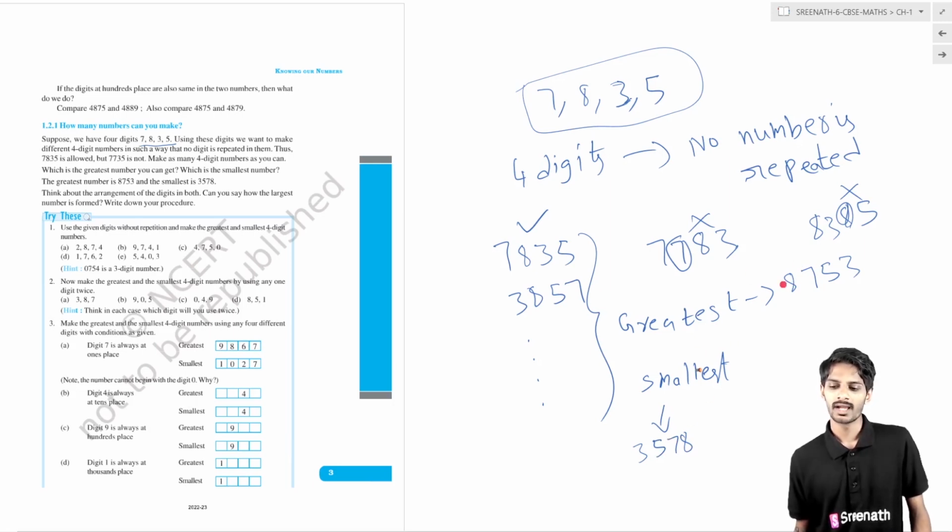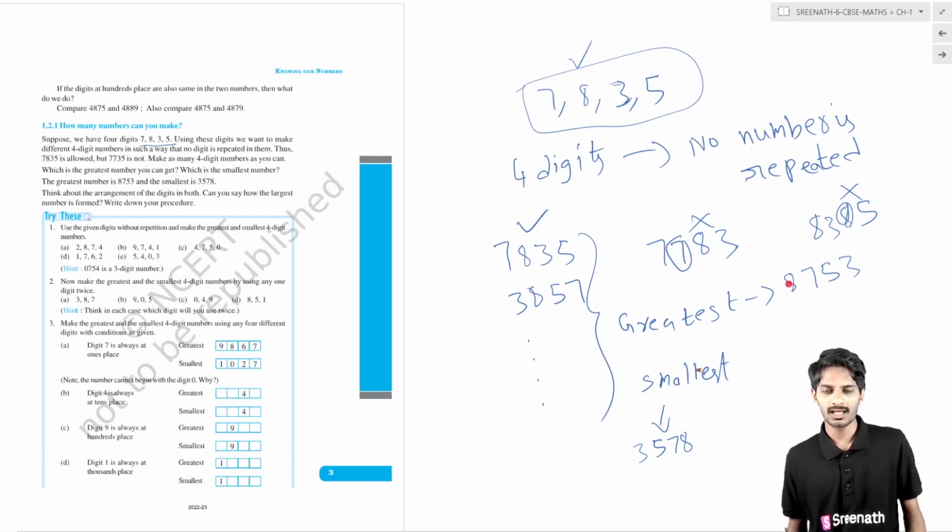Why is this the greatest number? Basically all are 4-digit numbers, so the first rule fails. What is the second rule? In the highest place we must have the highest face value. Basically in the 4-digit numbers, what is the highest number? The highest number is obviously this. If you put this highest number in the highest place, that is the first place, then it may be the greatest number. In case you want to create the smallest number, how can we create it?